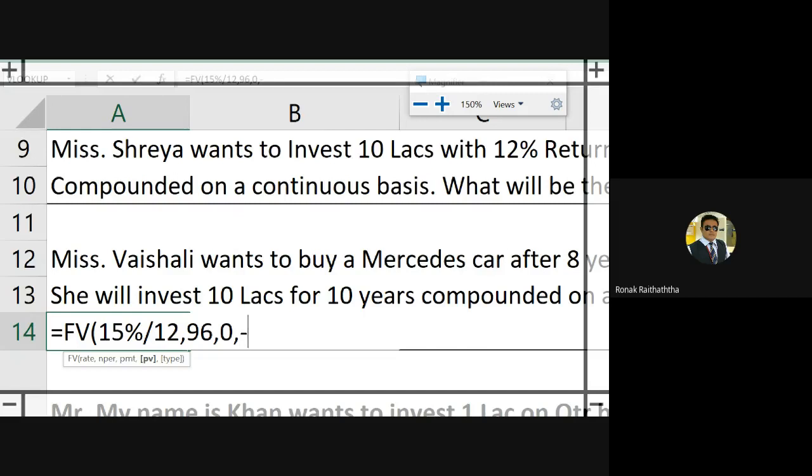You must be able to recall the Desi Jugaad we had done, the minus sign before putting that PV amount. So the PV amount is going to be 10 lakhs, 1, 2, 3, 4, 5, 6. Do not make a mistake in writing the zeros, otherwise you may get it wrong. Comma, the type you are not supposed to write anything, because it is anyway a single transaction. The compounding will take place for the 96 periods only. Closing the bracket.